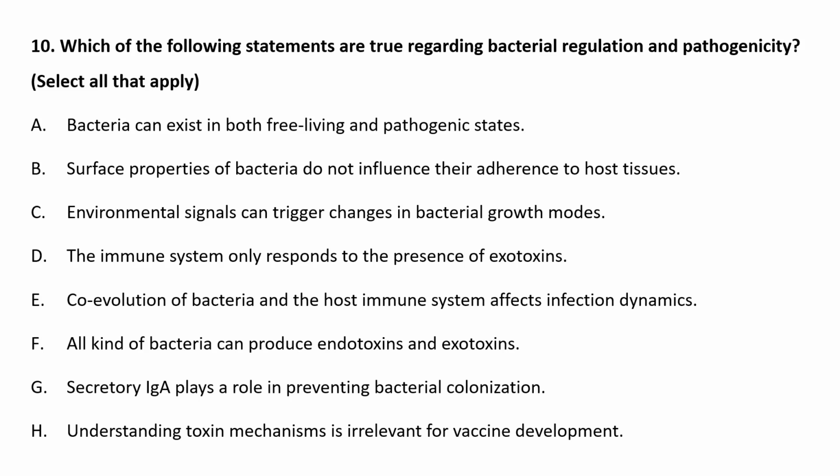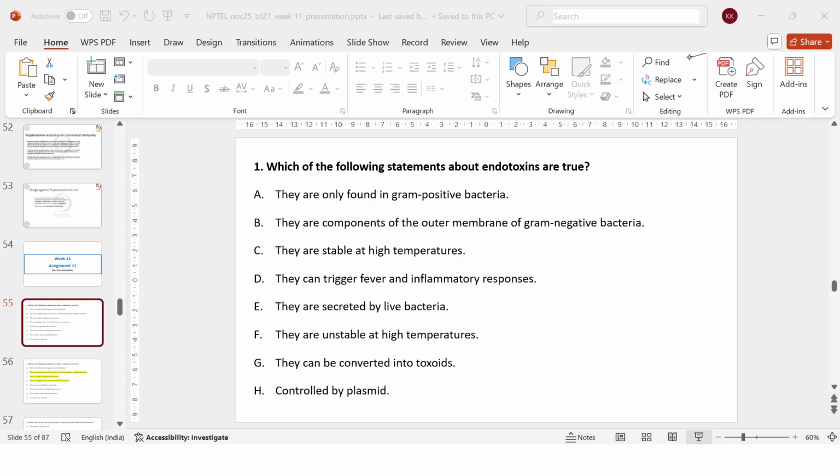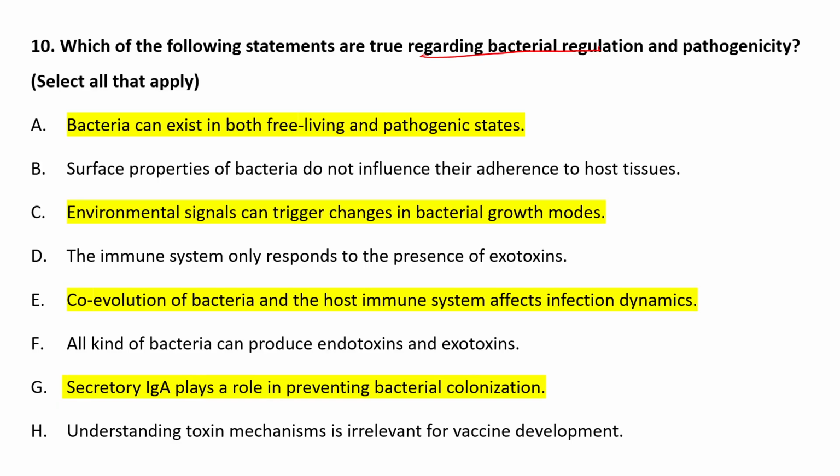And the last question was, which of the following statements are true regarding bacterial regulation and pathogenicity? The correct options are: bacteria can exist in both free-living and pathogenic states.